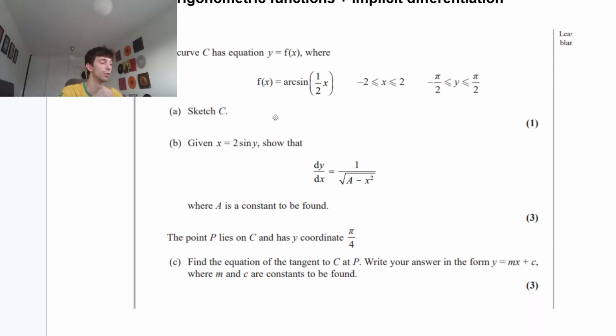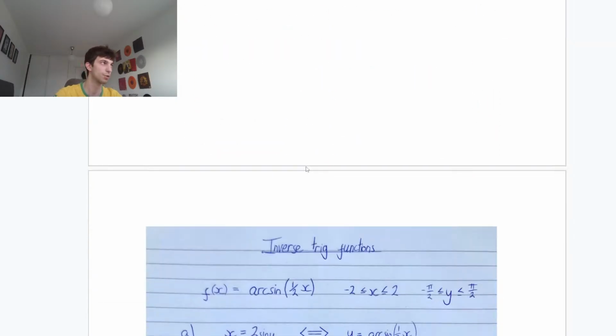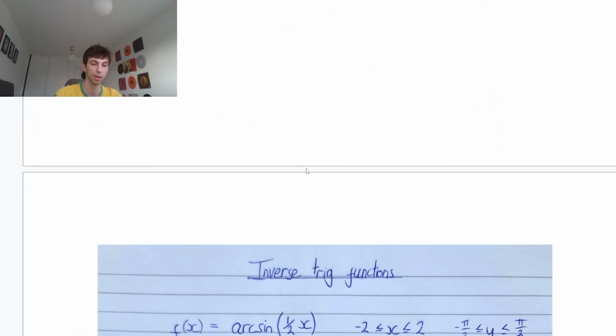For part A, all we have to do is sketch curve C, okay? So sketching C, guys, remember we can just draw out the sine graph and reflect it in the line of y equals x. However, we do have half x in it, so we have to be a little bit careful. But in general, it is just that. I would say, guys, don't stress too much about part A, but I'm going to walk through it just quickly.